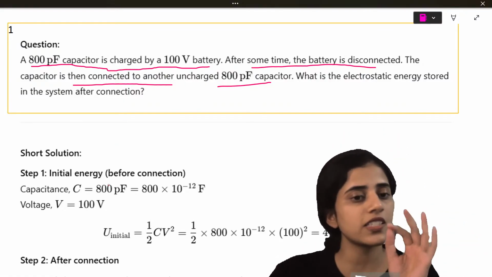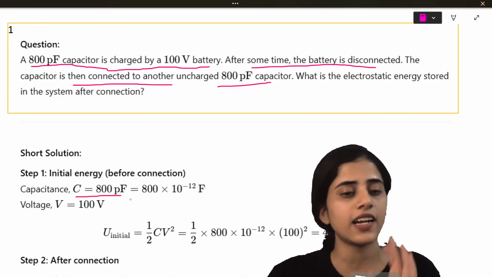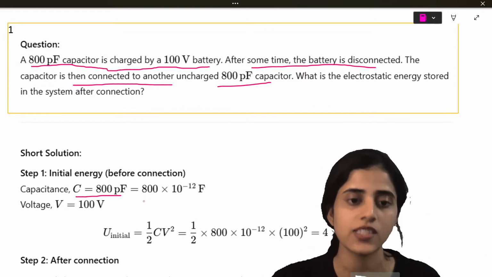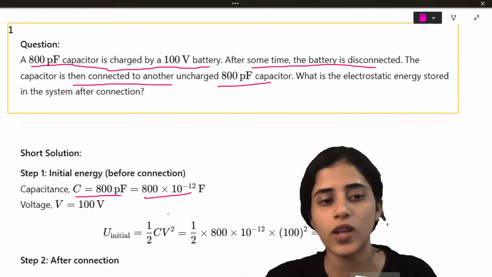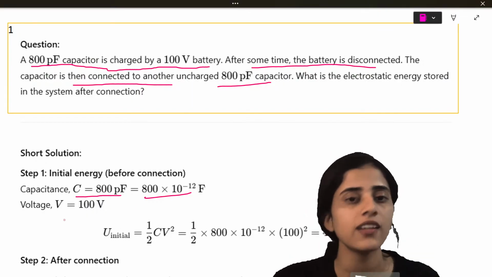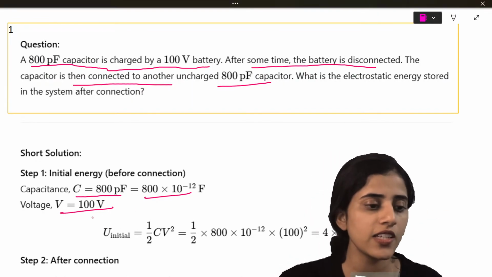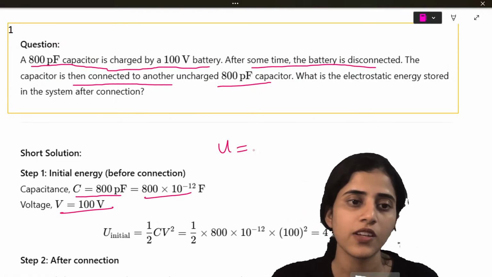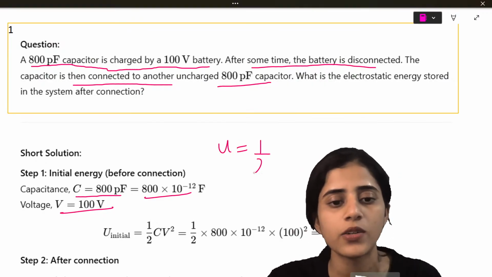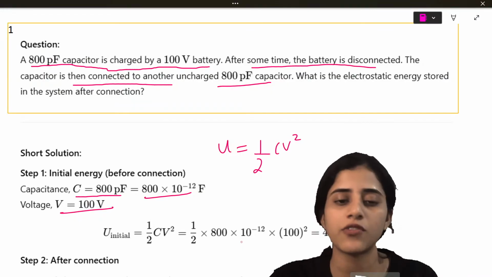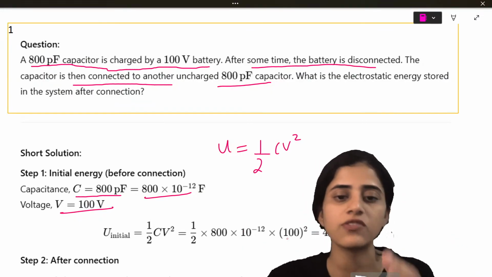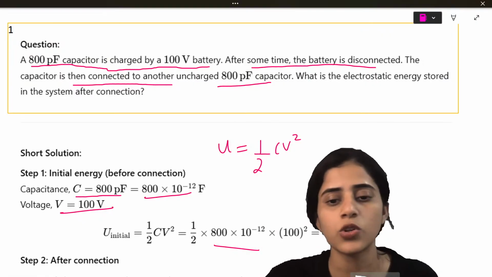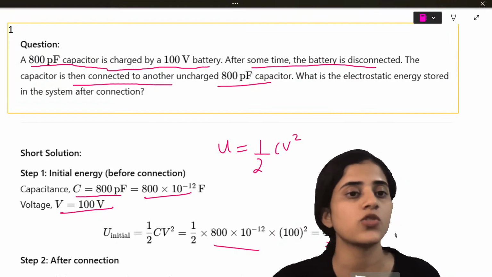First thing, what is given? The capacitance C is 800 picofarad. Every time you do a question, you have to convert it into SI units, so it's 800 into 10 raised to minus 12 farad. It is charged by a battery of voltage 100 volts, so V is 100 volts. Now how will you find the electrostatic energy? U is equal to half CV square, so half into 800 into 10 raised to minus 12 times 100 square. Direct substitution, you will get 4 into 10 raised to minus 6 joules.